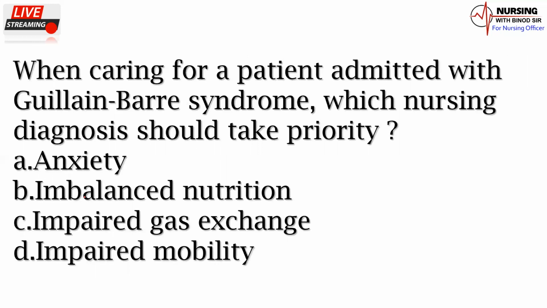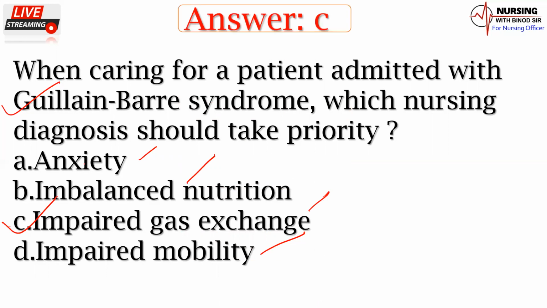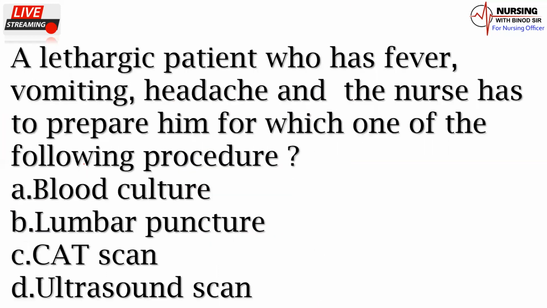When caring for a patient admitted with Guillain-Barré syndrome or GBS, which nursing diagnosis should take priority? Anxiety, imbalanced nutrition, impaired gas exchange, impaired mobility. So answer would be the impaired gas exchange. You must have to remember this one. Now we'll come back to next question.